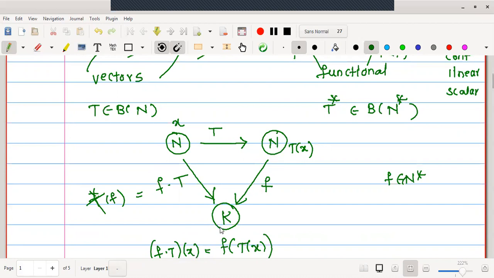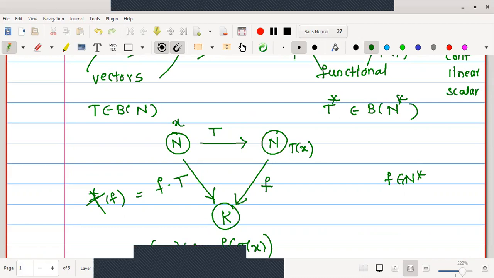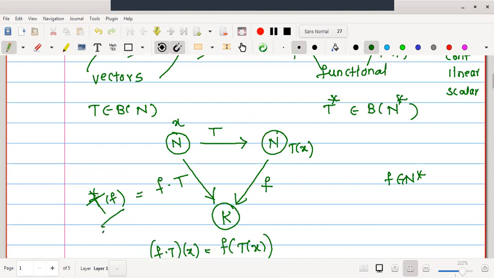Therefore, this should be a mapping from N to K. If we start with x in N, the T image will be T of x in N, then its f image will be f of T of x, and no doubt it is a member of K. Therefore, if I define another functional from N to K, it will be the composition of f and T. Either way, you will get the same scalar, f of T of x, that is f dot T, and that's why we have defined T star of f as f dot T.